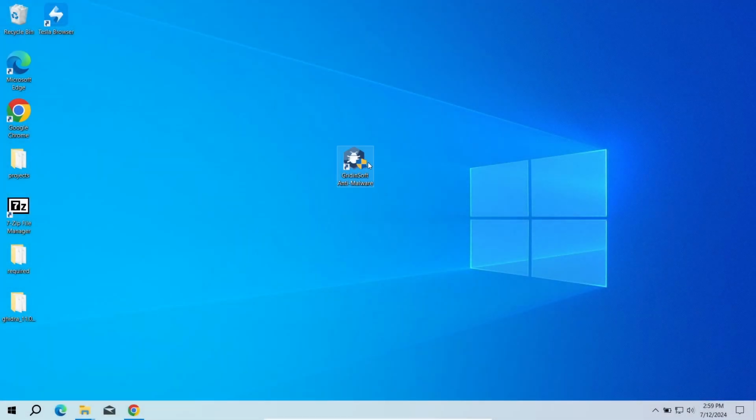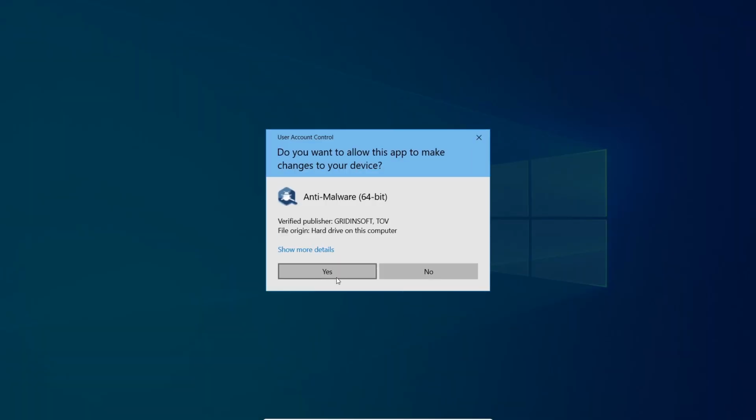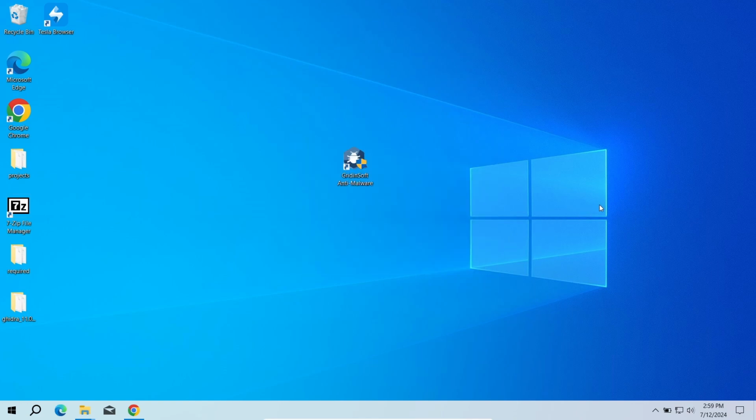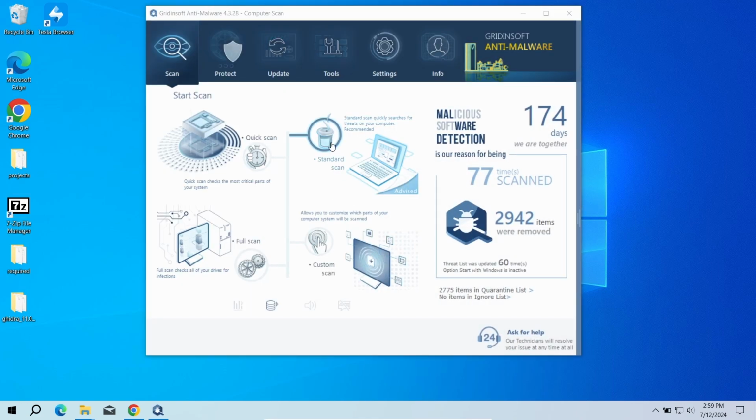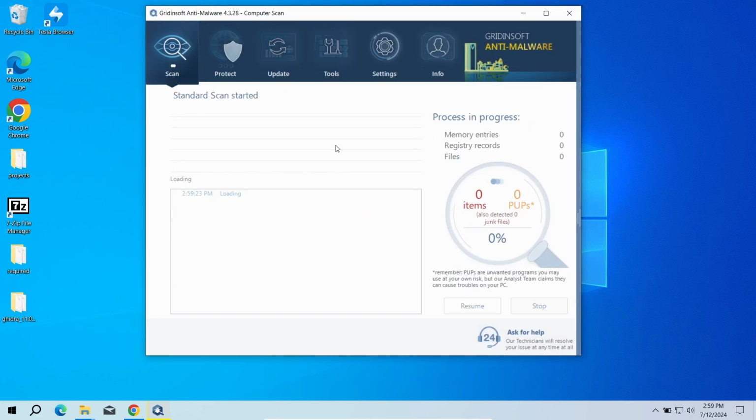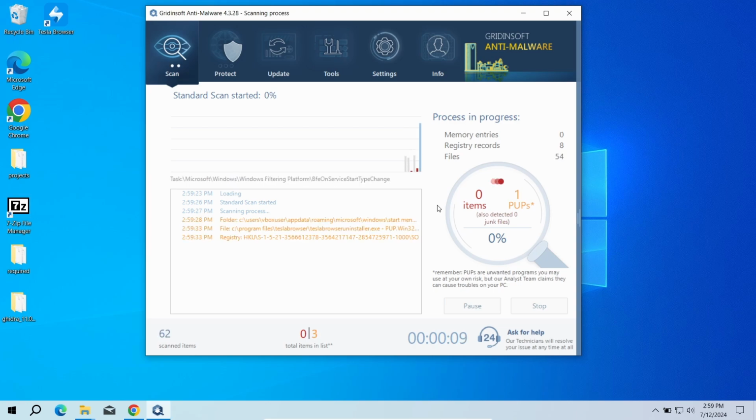To scan the system for viruses, I recommend using GridInSoft Anti-Malware. This advanced security tool will quickly find and remove any of the malicious or unwanted applications, and will also help you to stop the unwanted pop-ups. Download it by the link in the video description and run a standard scan. This will take around 5 minutes.